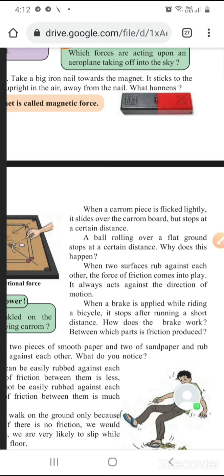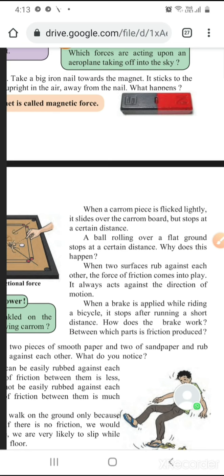When a brake is applied while riding a bicycle, it stops after running a short distance. How does the brake work? Between which parts is friction produced? So this friction is there. Because of frictional force, we are able to walk and we don't slide over oily surfaces. If on a surface there is something slippery, or you can say a banana skin, we will slip on an oily floor, or on a wet floor.